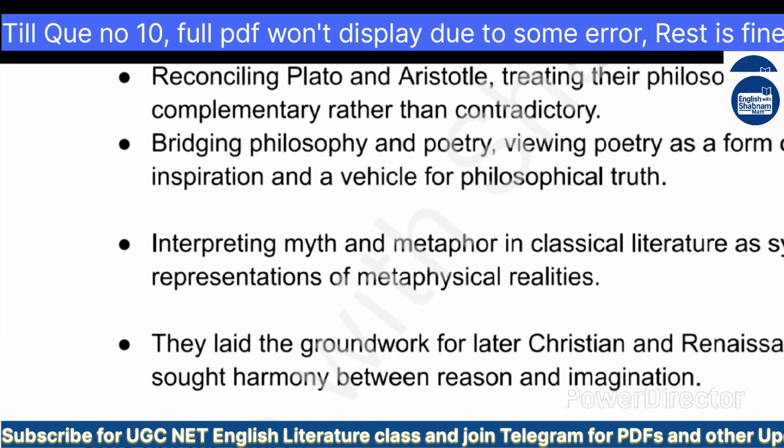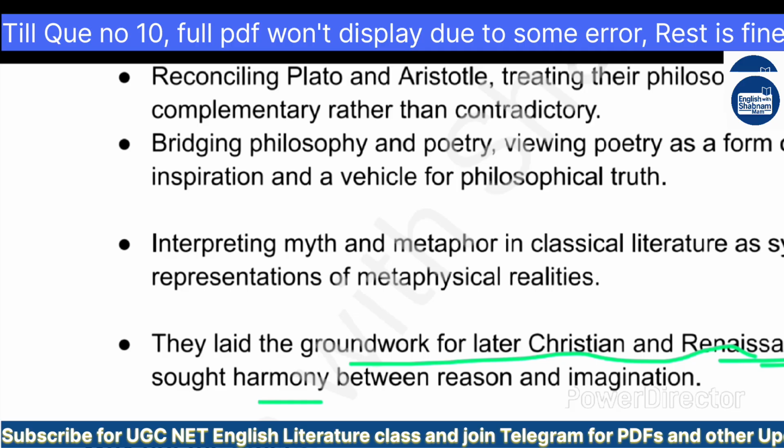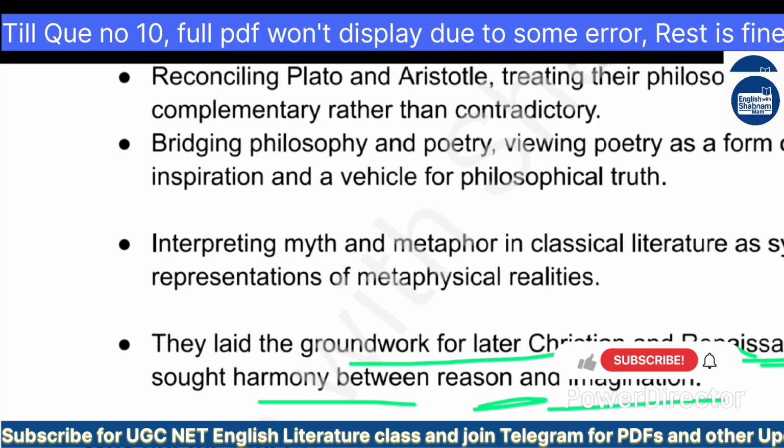Interpreting myth and metaphor in classical literature as symbolic representations of metaphysical realities. And also the Neoplatonists laid the groundwork for later Christian and Renaissance thinkers who sought harmony between reason and imagination. So the Neoplatonist writers were majorly working to bring peace and harmony.